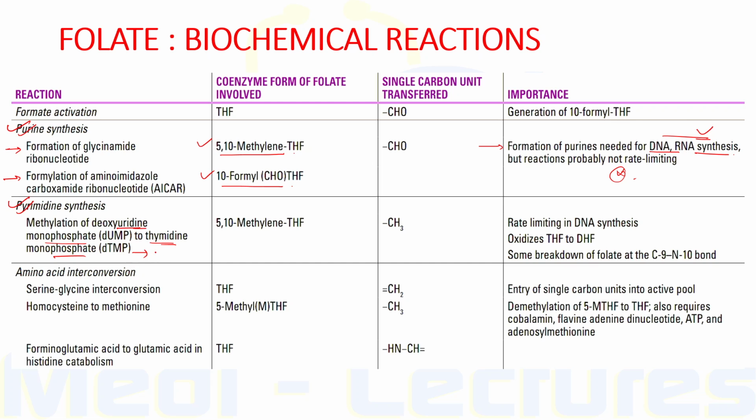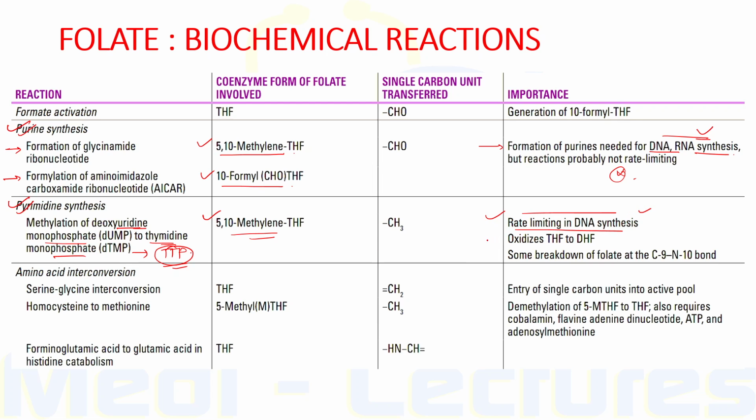Now the important point is that in pyrimidine synthesis, the methylation of deoxyuridine monophosphate to thymidine monophosphate occurs with the help of folate, and this can then form TTP, which is the required pyrimidine in both RNA as well as DNA replication. Now this reaction requires 5,10 methylene tetrahydrofolate. It is the rate limiting step in DNA synthesis.